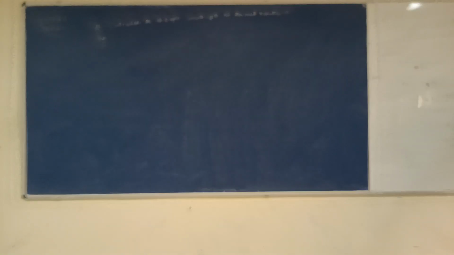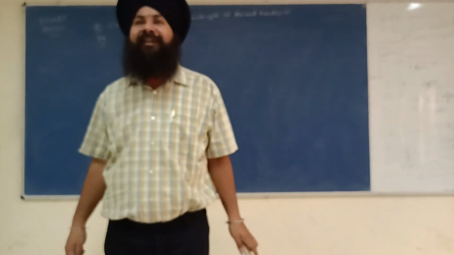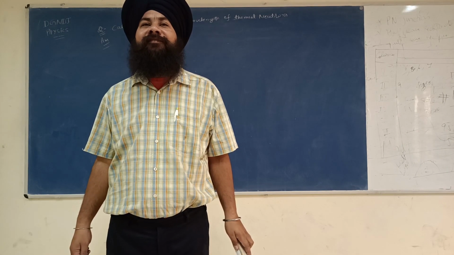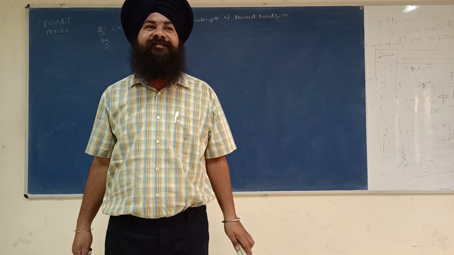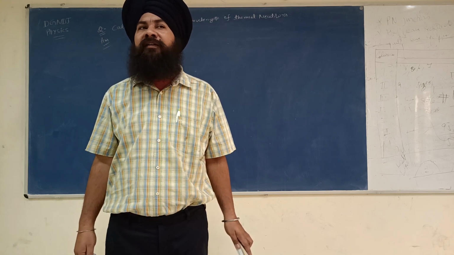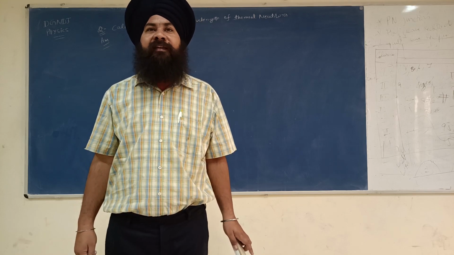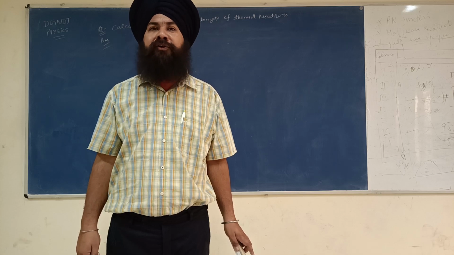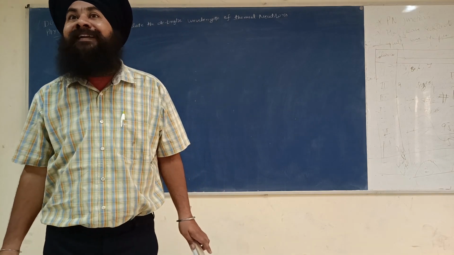What's the charge of neutron? No charge. Neutrons means neutral. What's the charge of electron? Minus e. What is the charge of proton? Plus e. What's the charge of neutrons? Zero. It means neutrons cannot be accelerated